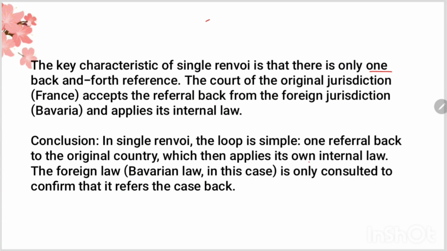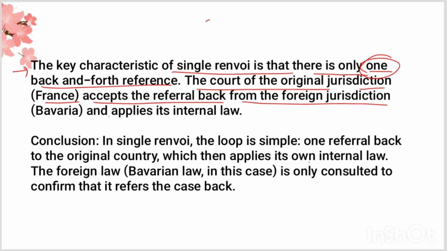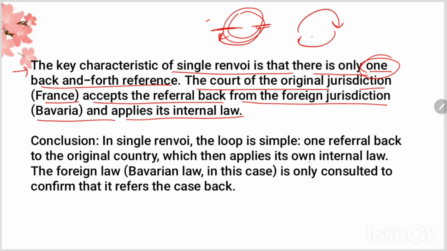Now, the key characteristic of single renvoi is that there is only one back and forth reference. The court of the original jurisdiction, France, accepts the referral back from the foreign jurisdiction, Bavaria, and applies its internal law. What has happened here is only a single back and forth reference from here to here and then back from here to here. So here you can see only a single loop is created. The court of original jurisdiction, France, was the court of original jurisdiction because the case came in front of France, and it accepted the referral back from the foreign jurisdiction, which was Bavaria.